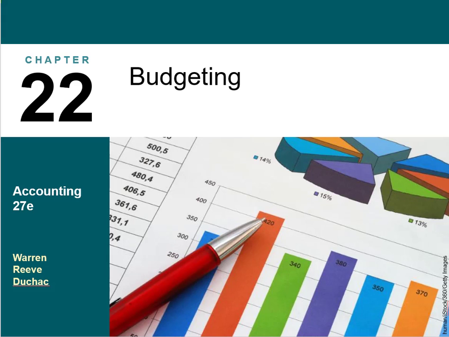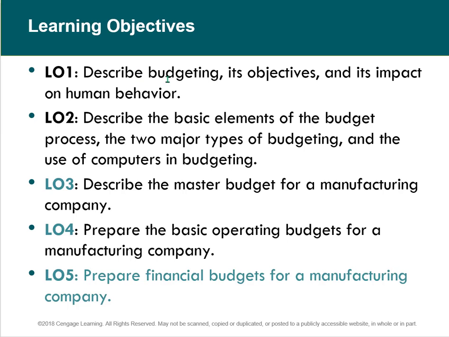Okay, Chapter 22, Budgeting. We're in the last piece now. This is on financial statements. So we've described what budgeting is and what the objectives are and how it really is a plan for next year, and talked a little bit about how it affects people's behavior. And then we looked at different types of budgeting, and we described a master budget. So the master budget, remember, includes both the operating budget and the financial budget. On the last presentation, we looked at the basic operating budget, and now we'll finish up with the financial budgets.